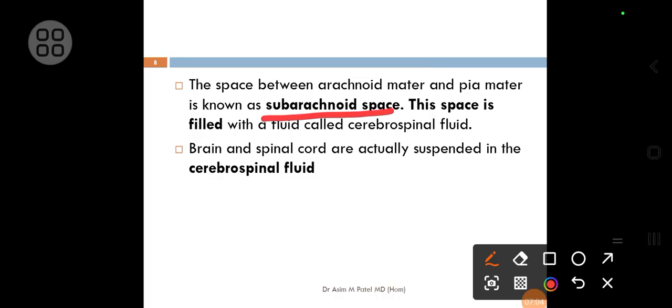The space between the arachnoid mater and the pia mater is called the subarachnoid space, and this space is filled with a fluid called cerebrospinal fluid. So this cerebrospinal fluid covers both the brain as well as the spinal cord, and it gives a cushioning effect to the brain as well as spinal cord.